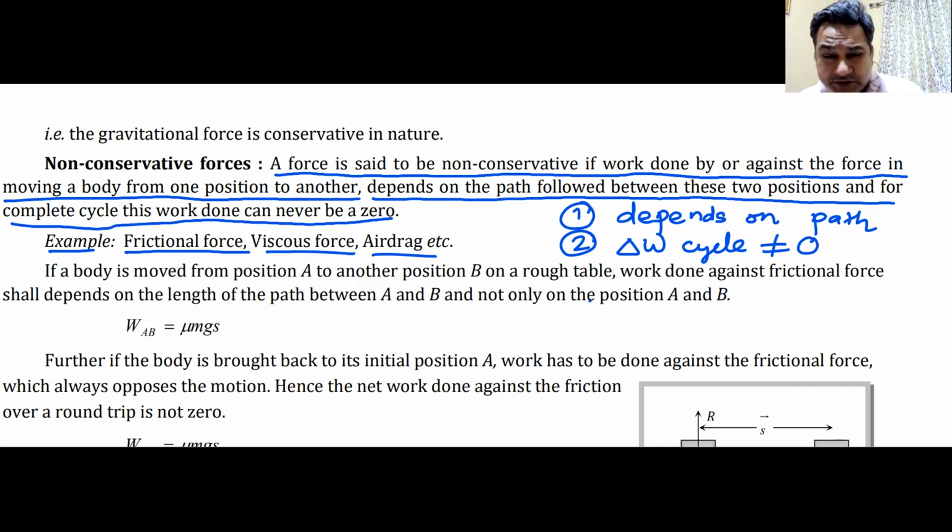That is why we say friction is an evil. It's a necessary evil because it's a non-conservative force. You have to do some work against it, and that work done is always lost. But gravity is a conservative force. If you lift it up, it does negative work. When it comes down, it does positive work. So the net profit and loss is 0. You don't get anything, you don't lose anything.